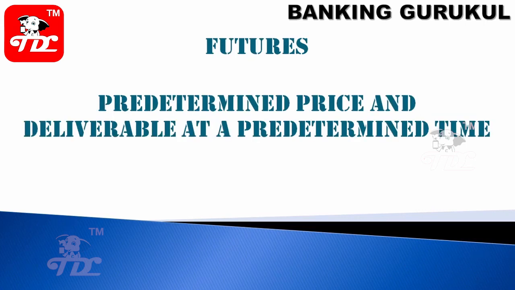Futures. Futures are predetermined price and deliverable at a predetermined time. Like you can buy shares on a particular time and particular price, not on a present price and present date. You can fix it. Okay, after 2 months I want to buy these shares, or I want to buy shares after 3 months. Okay, these are called futures.